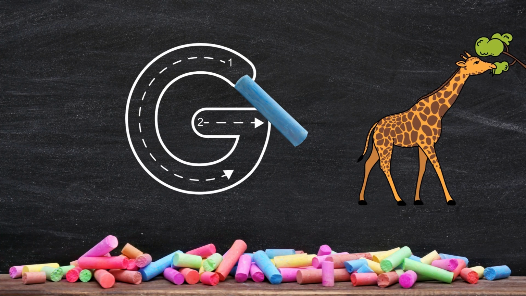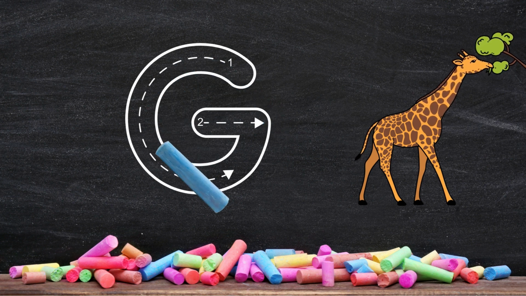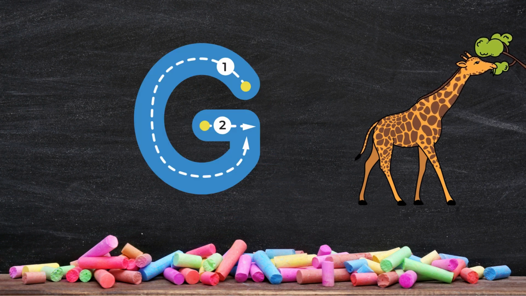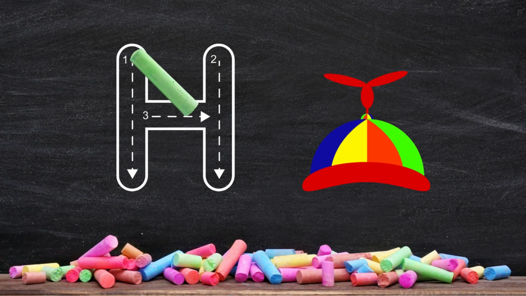Now it's time for the letter G. G is for giraffe. They're so tall. Here comes the letter H for hat. Let's trace it together.